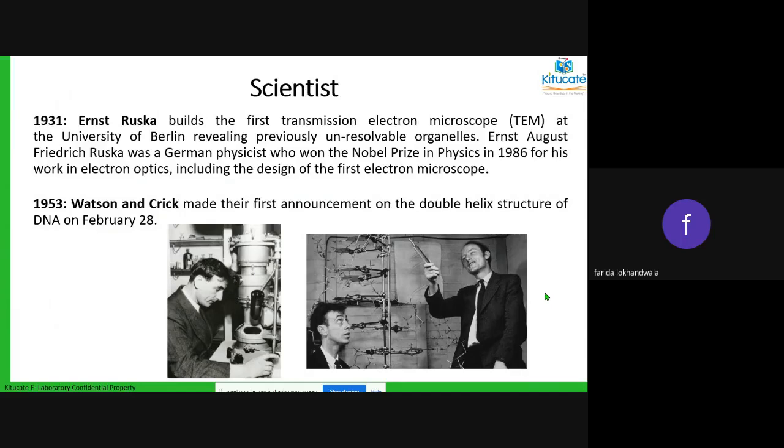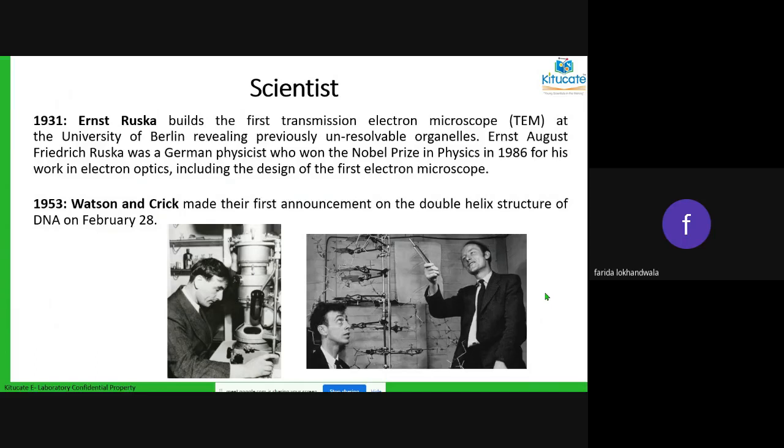This was discovered by Ernst Ruska in 1931. When he discovered this transmission electron microscope, we came to know the cell organelles. We could see them and study their functions. Because of that, he was also presented a Nobel Prize in 1986.